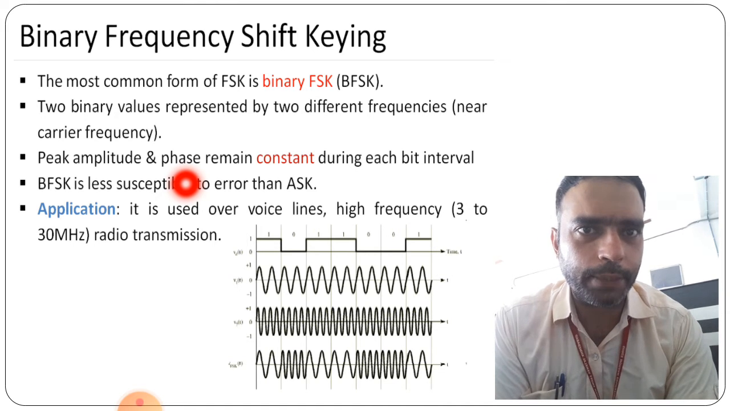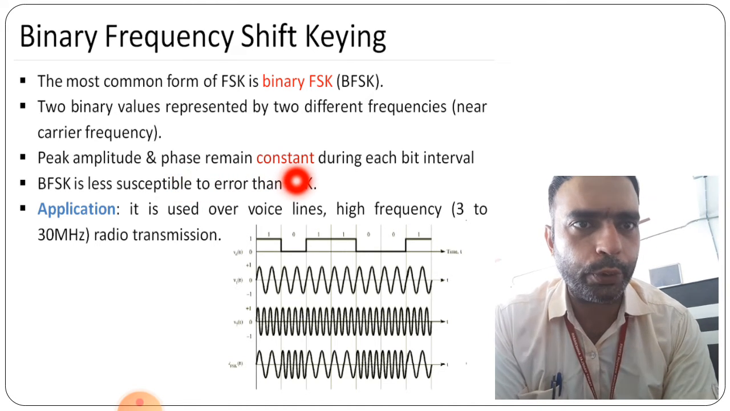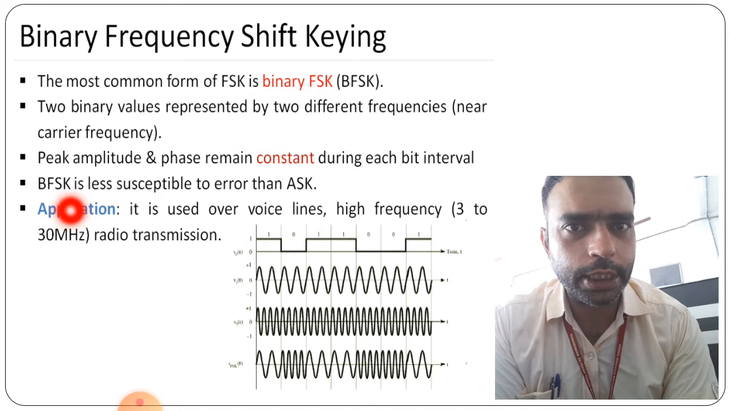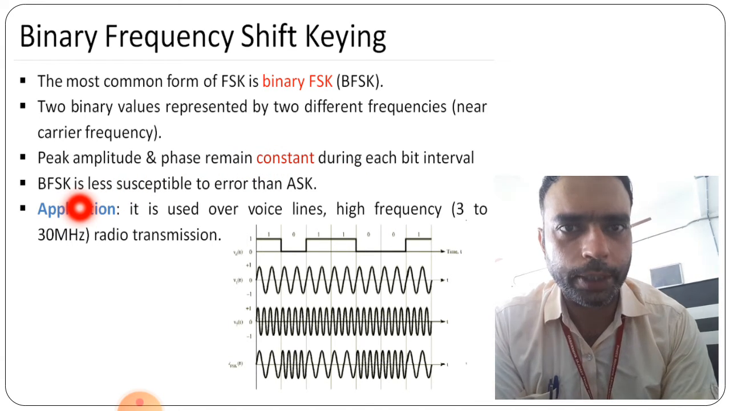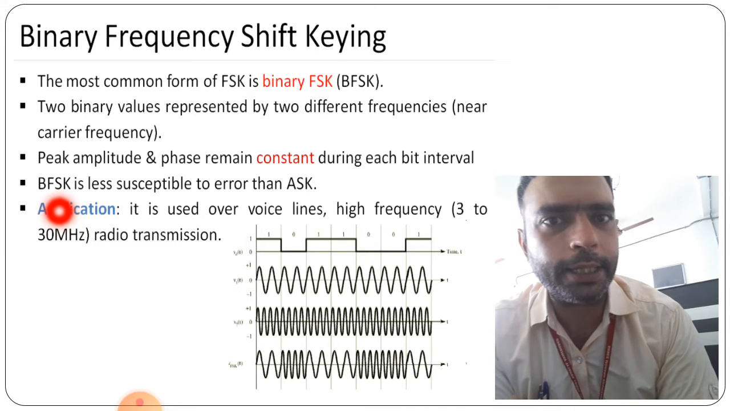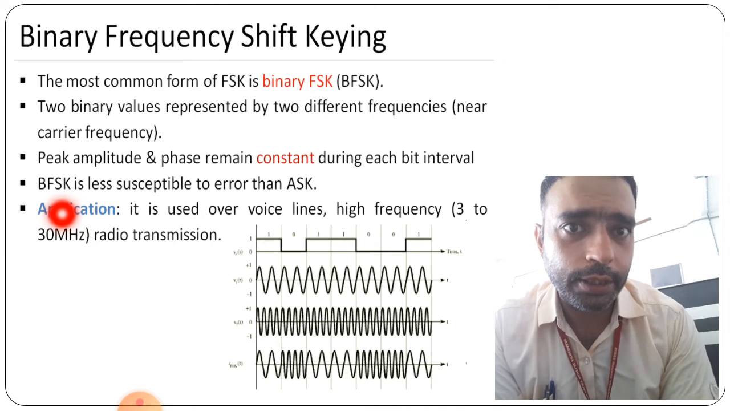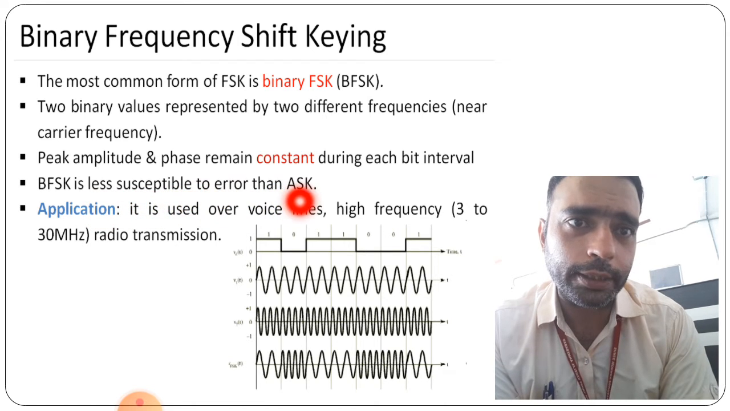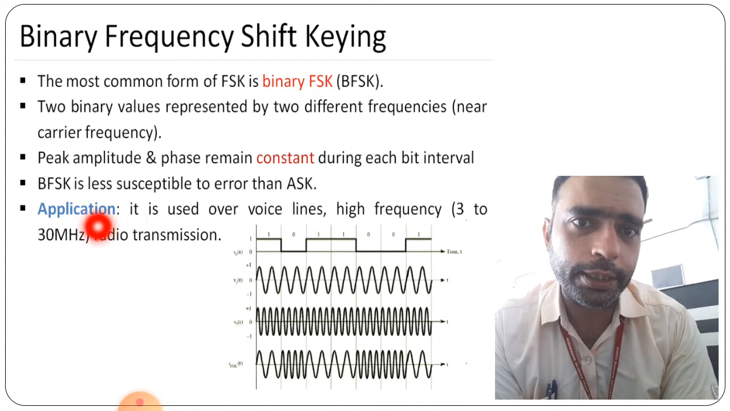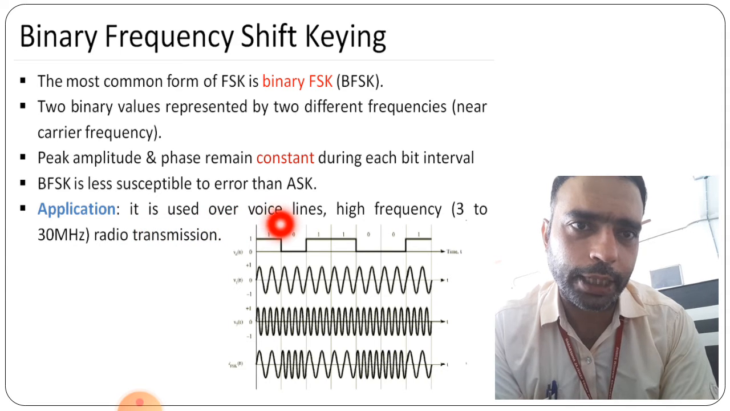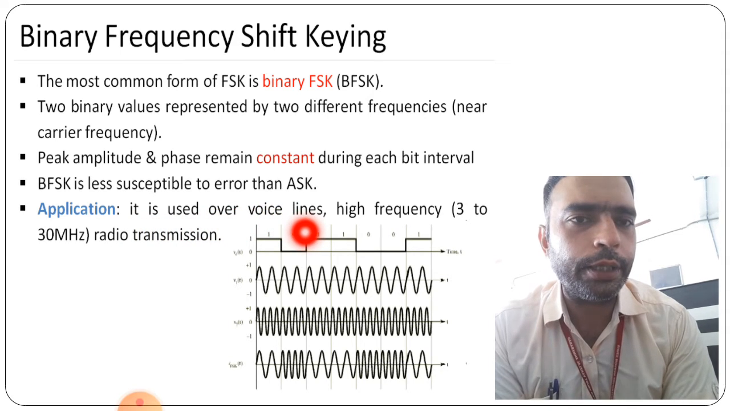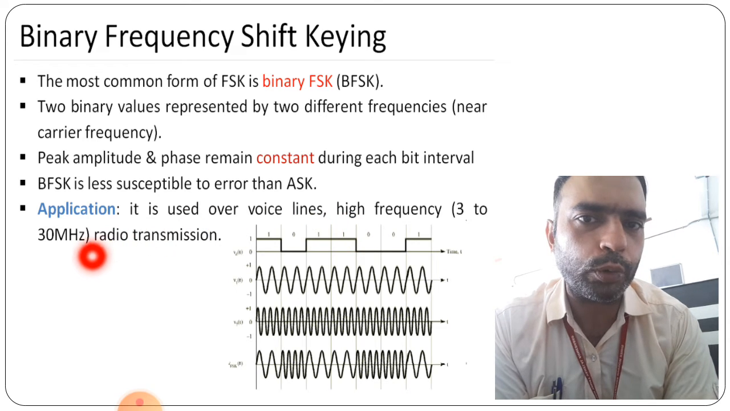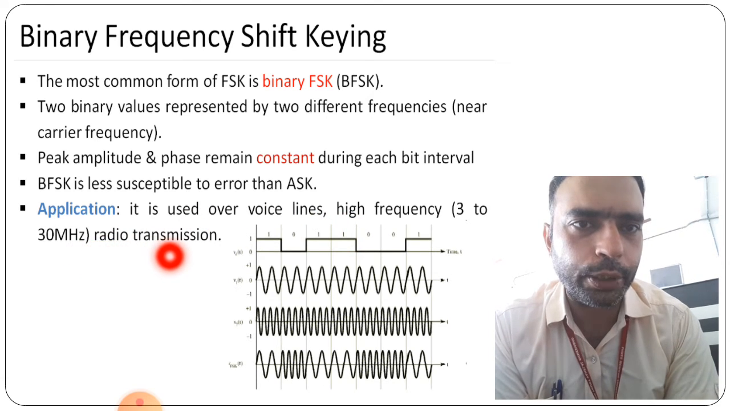Frequency is the part that changes, meaning the remaining two parameters become constant during each bit interval. So amplitude will not change, and phase also does not change. Only the frequency is changing. That makes it less susceptible to error than ASK. Where is it used? It is used in voice lines, and in high frequency radio transmission from 3 up to 30 megahertz.